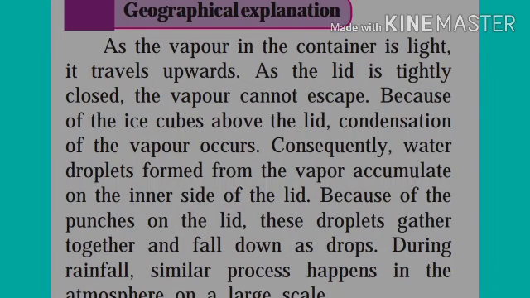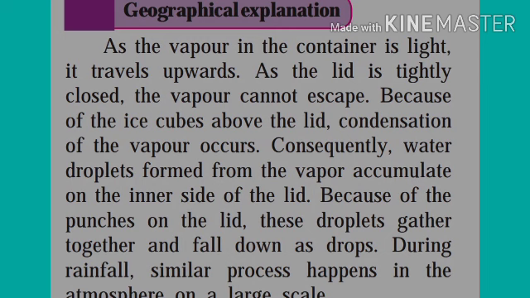Friends, as the vapor in the container is light, it travels upward. As the lid is tightly closed, the vapor cannot escape. Because of the ice cubes above the lid, condensation of the vapor occurs. Consequently, water droplets formed from the vapor accumulate on the inner side of the lid.